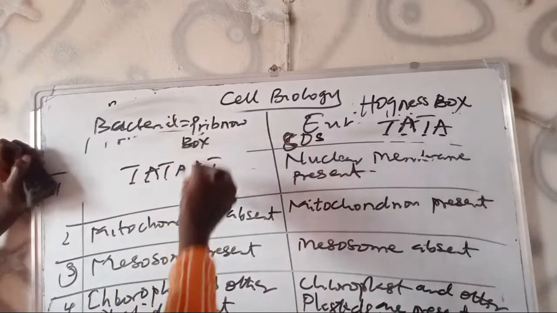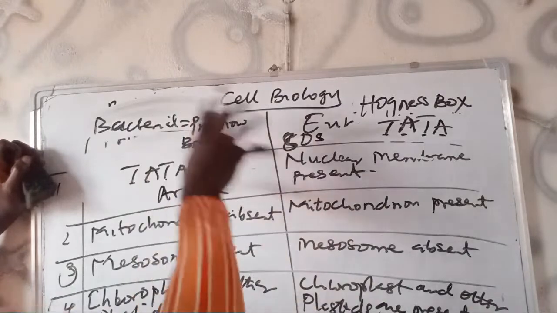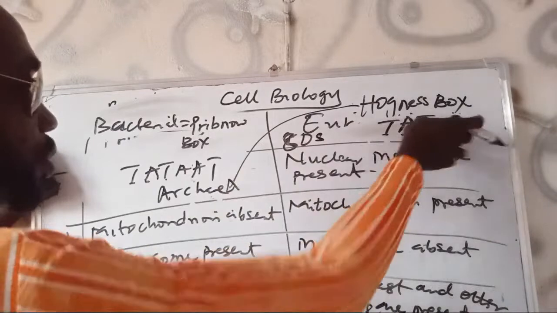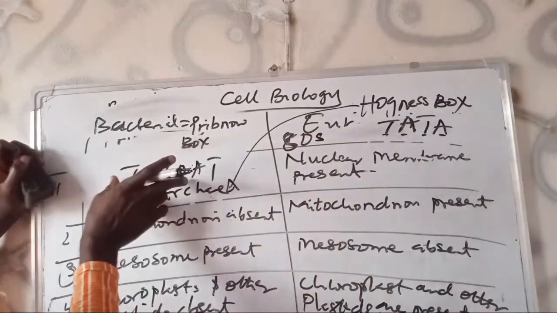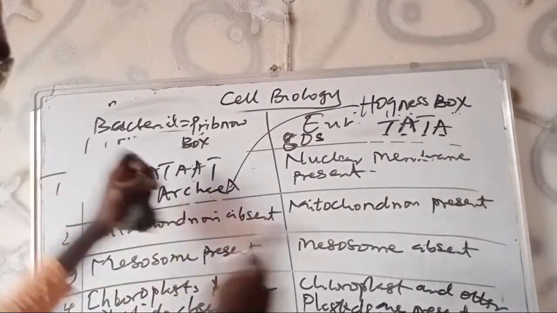But the archaea, or archaebacteria, also belong to the prokaryotes, but they use the Hogness box, just like the eukaryotes. It is only the bacteria that use this Pribnow box. So it is not a clear distinction.